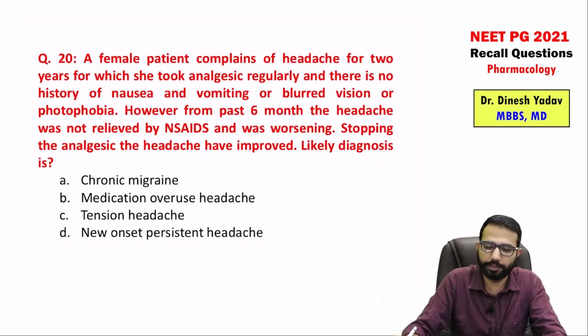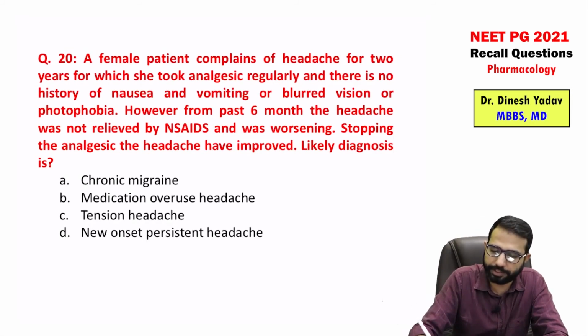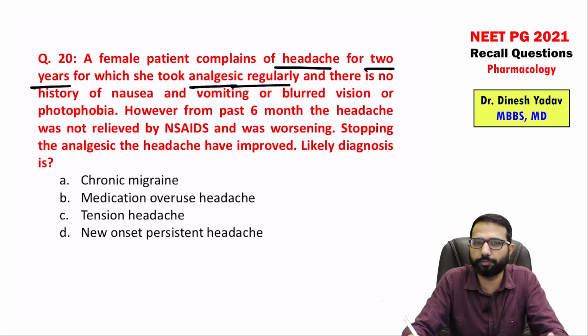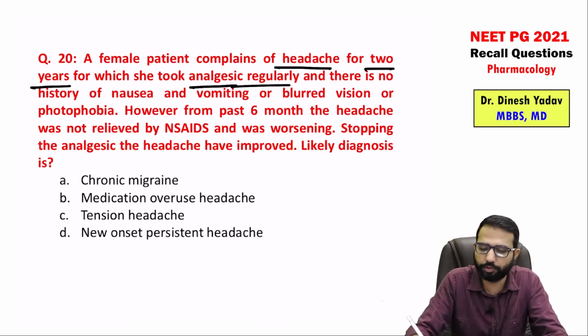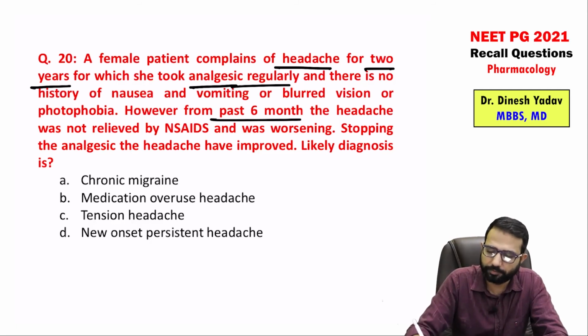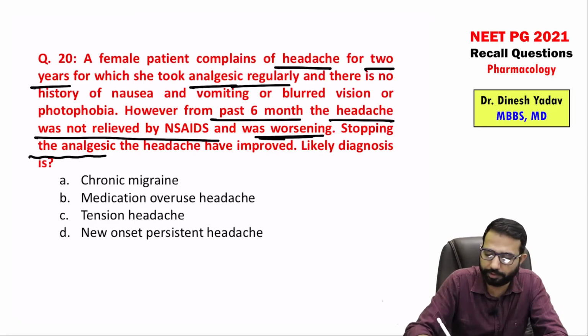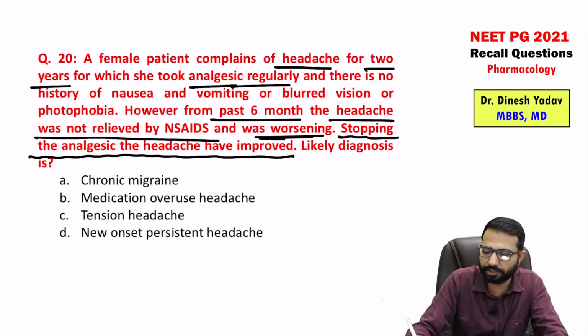Next question. A female patient complains of headache for 2 years, for which she is taking the analgesic regularly, and there is no history of nausea, vomiting, means no history of migraine, you can say, no blurring of vision, no photophobia, so there is no migraine. However, from the past 6 months, the headache was not relieved by the NSAIDs. So now NSAIDs are not effective and it was worsening. On stopping the analgesic, the headache has improved. This is the very important line. When you stop the analgesic, the headache has improved. So this is typical diagnosis.